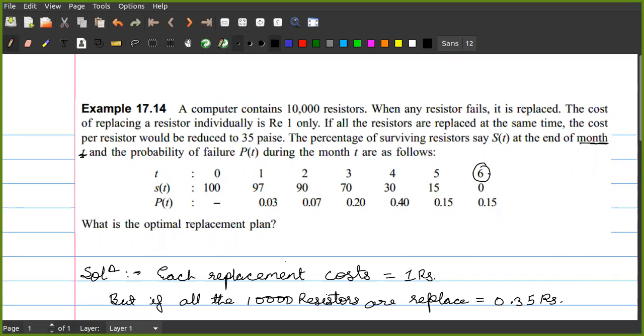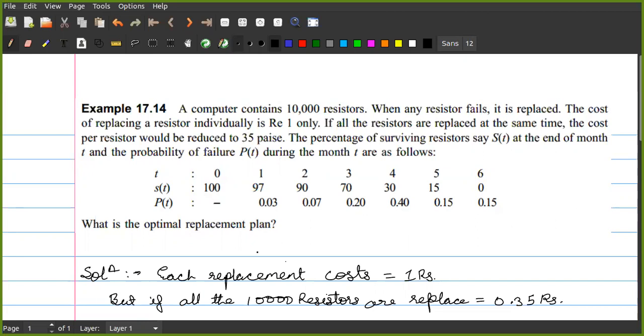The question is, what is the replacement plan? Correct? Any doubts up to this point? Any doubts, students? This is just the explanation of the problem. We have not even started the problem. Any doubts up to this point, please ask me now itself.